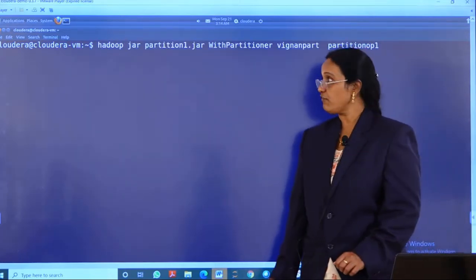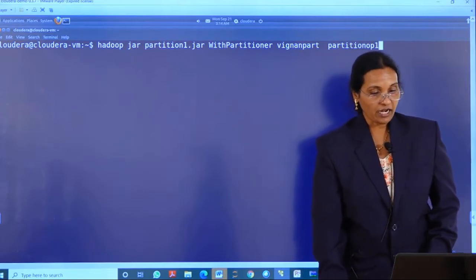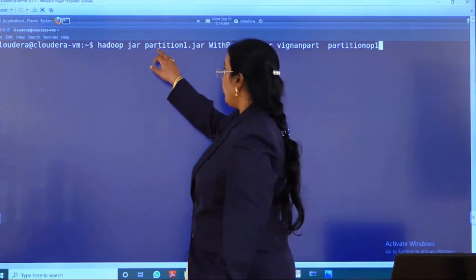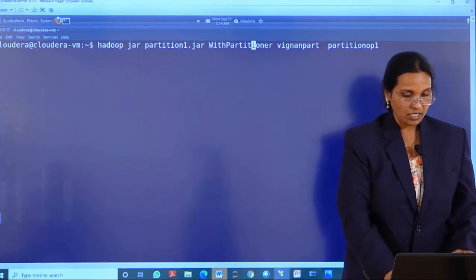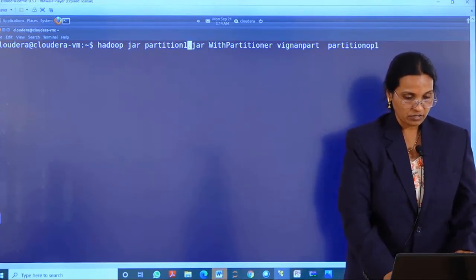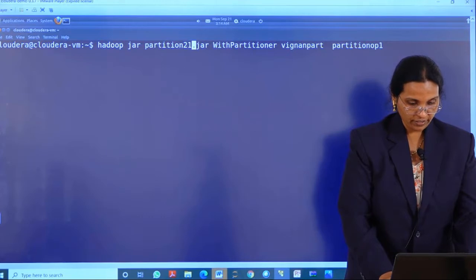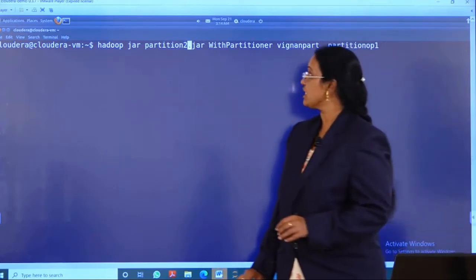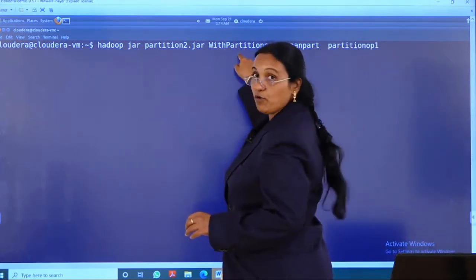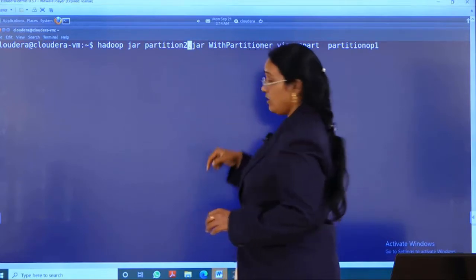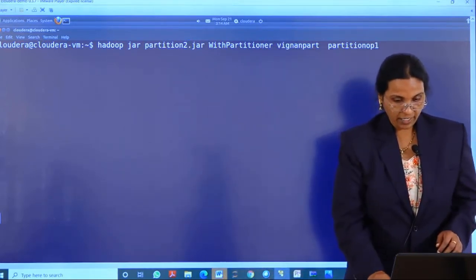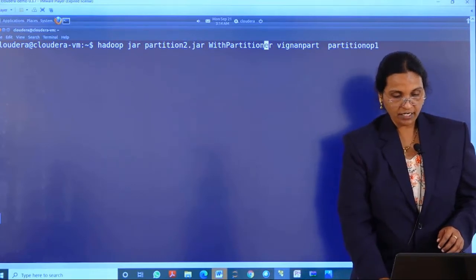This is my jar file, hadoop jar. I have given the jar file name as partition2.jar. This is my Java program name, with partitioner. This is my input file name, Vignan part.